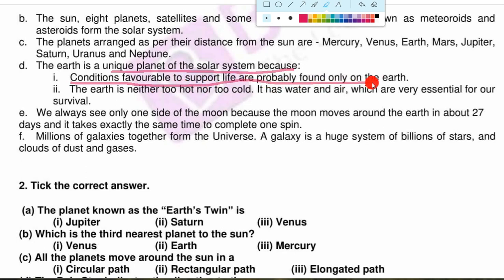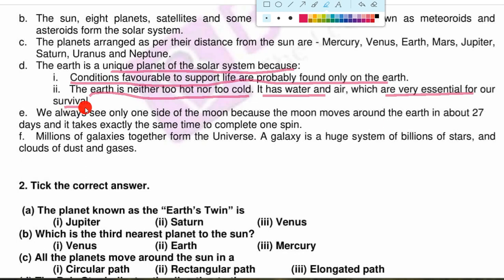Now next is, the Earth is neither too hot nor too cold. It means Earth is neither too hot nor too cold. It provides suitable climatic conditions. It has water and air which are very essential, means important, for our survival. That is why the Earth is known as a unique planet.